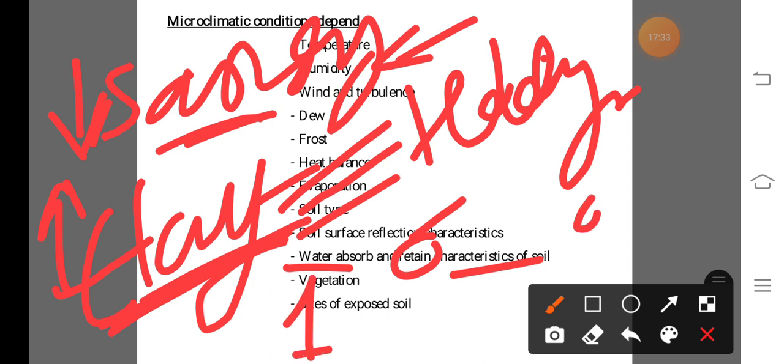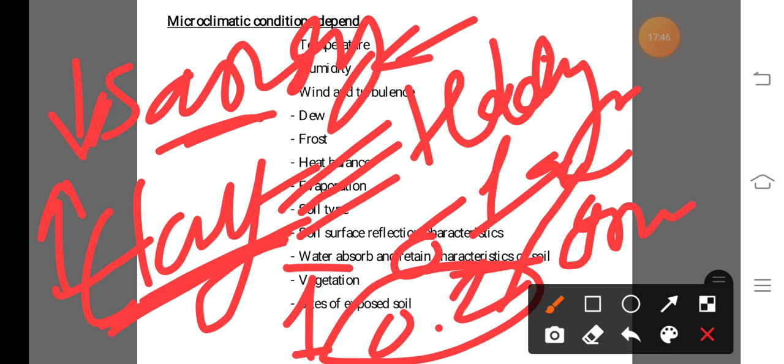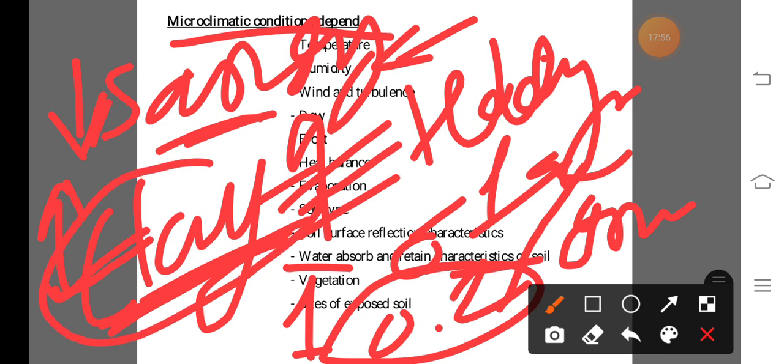That means 1 gram of water requires 1 calorie to heat, and soil requires 0.2 calorie of energy to heat it. So due to the maximum amount of water present in clay soil, the microclimatic condition of the clay soil region changes compared to the sandy soil.